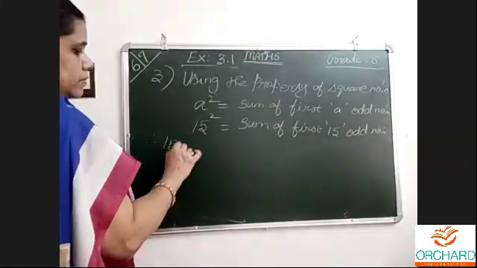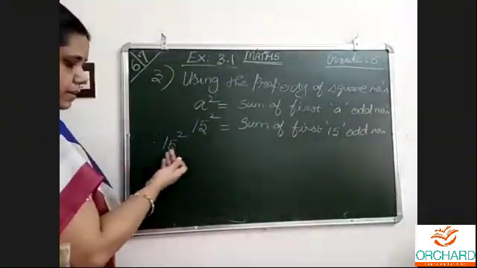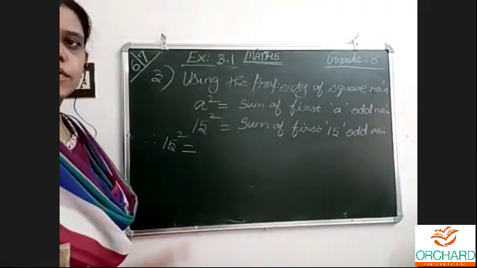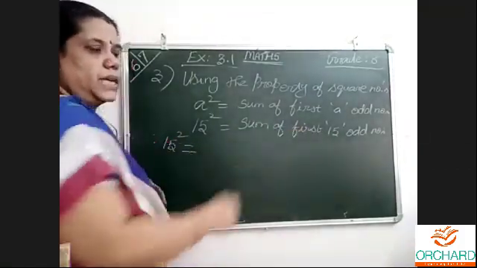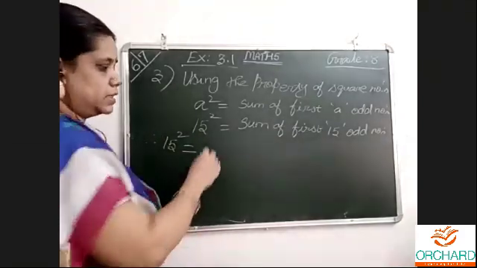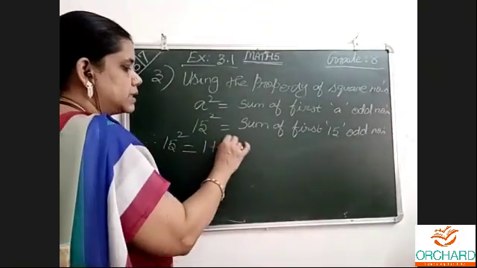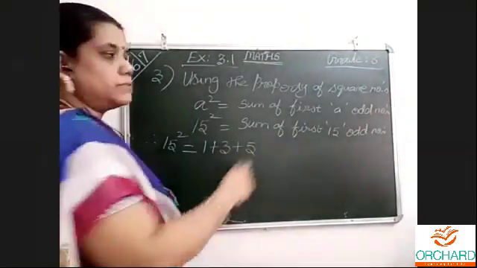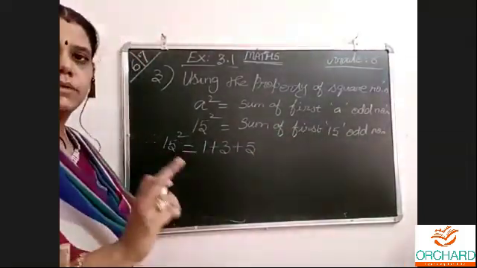Therefore, the sum of the first 15 odd numbers. Only odd numbers: first odd number, second odd number, third odd number. Like this, we should write 15 odd numbers alone.